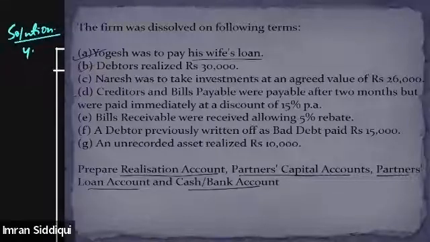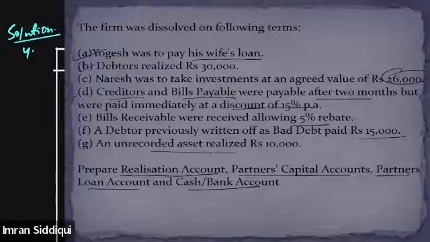Then debtor realized rupees 30,000. Naresh was to take investment at an agreed value of 26,000. Creditors and bills payable were payable after 2 months, but were paid immediately at a discount of 15%. Bills receivable were received at allowing 15% rebate. A debtor previously written off as bad debt paid rupees 15,000. Unrecorded asset realized 10,000. And in this question, we need to prepare realization, partners capital account, partners loan account, and cash.